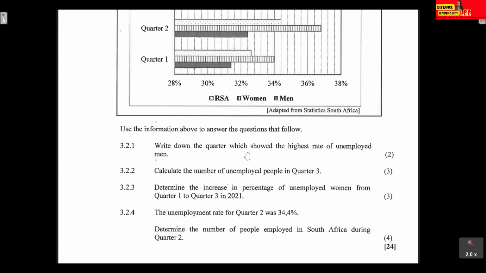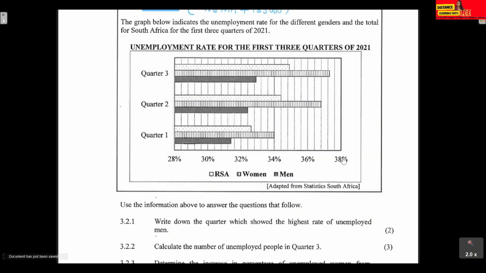Write down the quarter which showed the highest rate of unemployed men. Okay, so which quarter showed the highest rate of unemployed men? Someone was also asking me, I think it was Kaitai, for tips on how to tackle these questions.